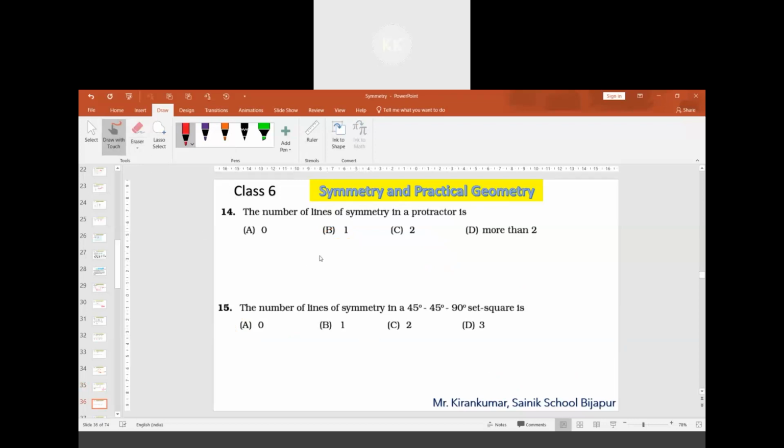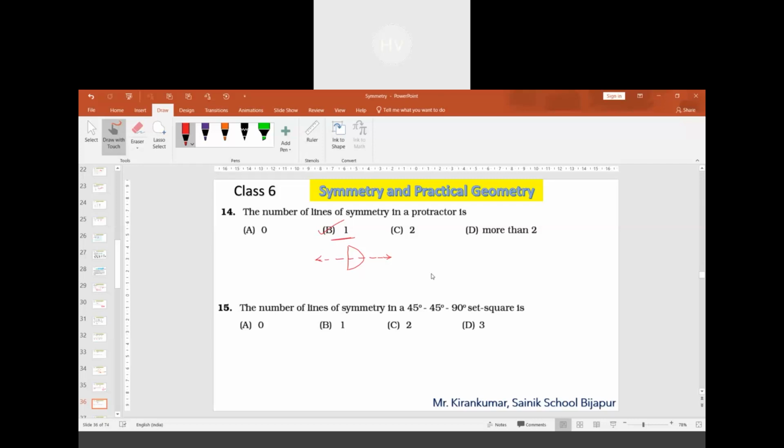Question number 14. The number of lines of symmetry in a protractor is. Only one. If you really observe the protractor, it looks like the shape of the letter D. The letter D has only one line of symmetry. Vertically, at the center, only one line of symmetry is possible.